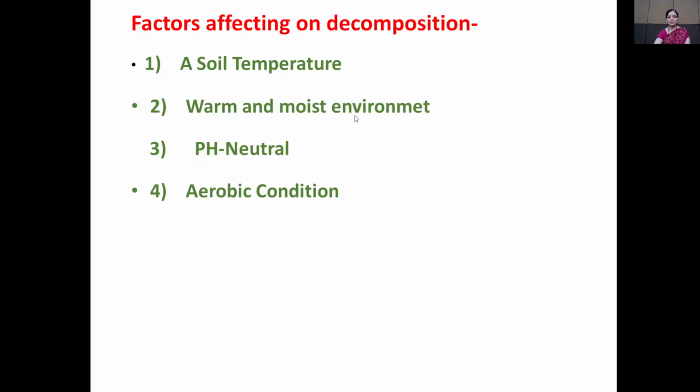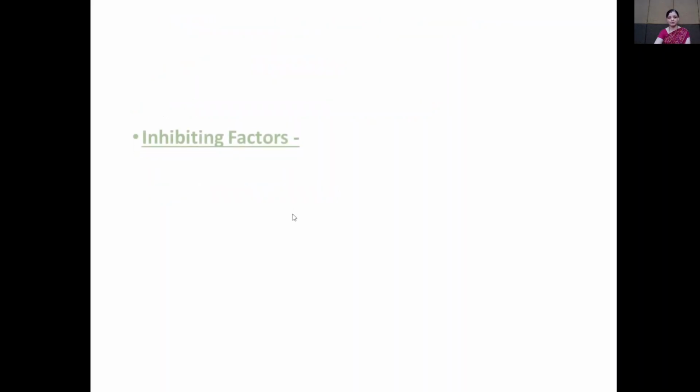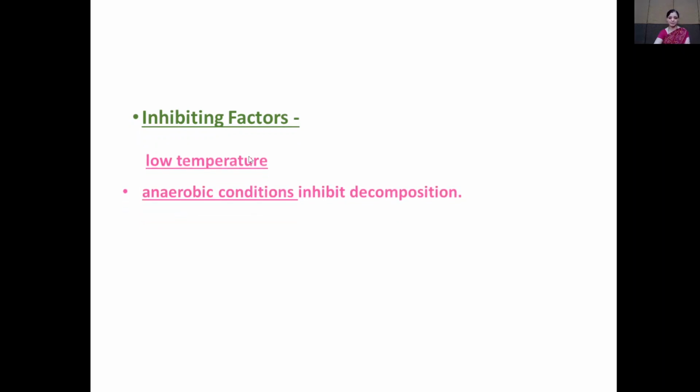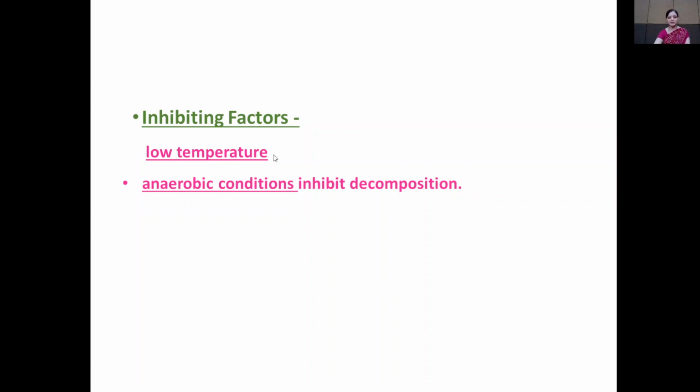And warm and moist environmental condition is also favorable for the process of decomposition. Neutral pH is required for the process of decomposition. And aerobic condition is also an important factor which affects the process of decomposition. Now see which are the inhibiting factors. Inhibiting factor, that is a preventing factor. Low temperature also inhibits the process of decomposition, and anaerobic condition also inhibits the process of decomposition. This is an important point for the MCQ.